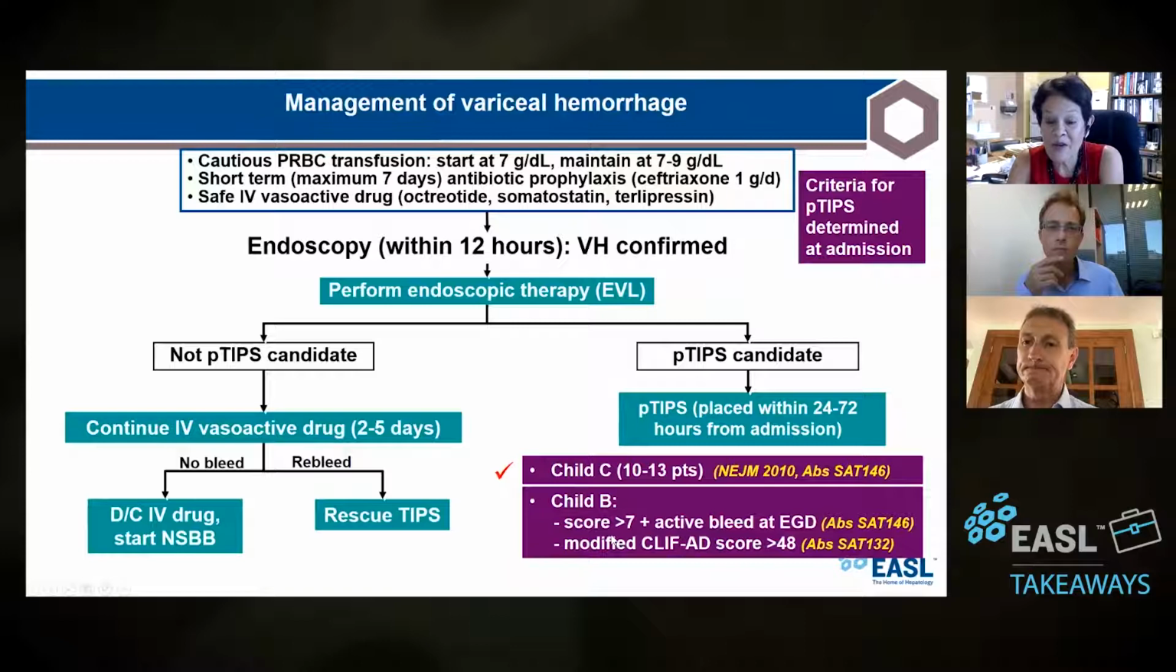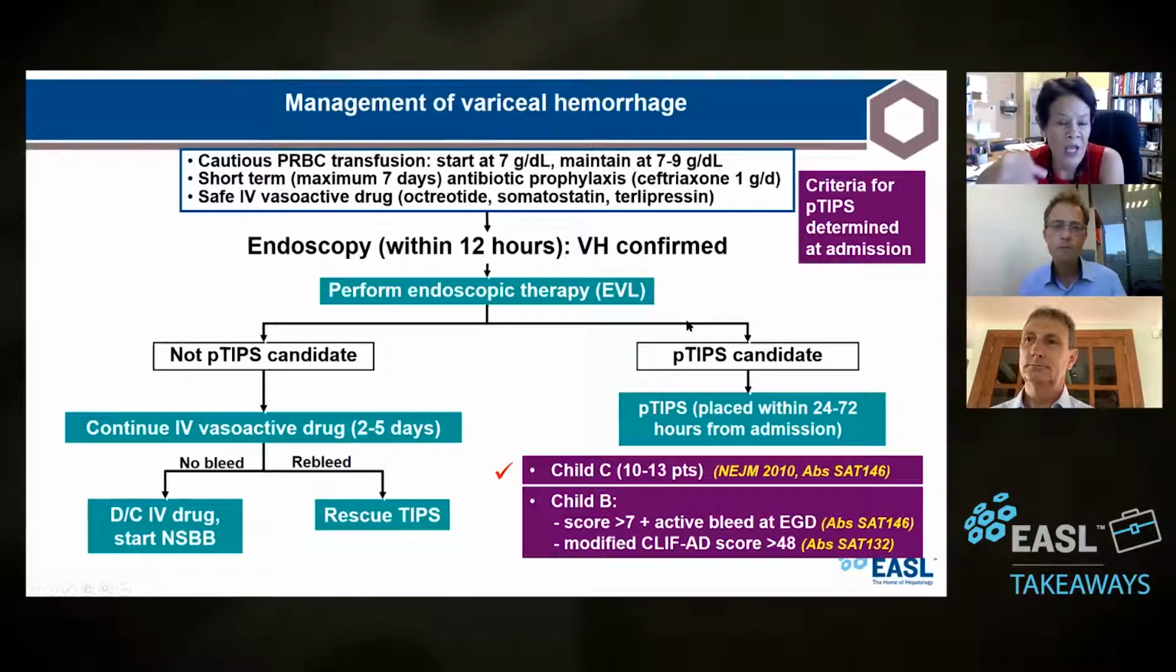Correct. Now, if you look at how these compare to each other, I think that the modified Cliff-D is identifying those that are Child B 8 and 9 points. So it's not any Child B, it's a sick Child B. All right. It's a sicker Child B. So, and this is what Emmanuel was asking me, criteria for P-TIPS are usually determined at admission. They're not determined at the time of endoscopy. I mean, theoretically, you're doing the endoscopy pretty soon, right? So they're determined right on when the patient comes.